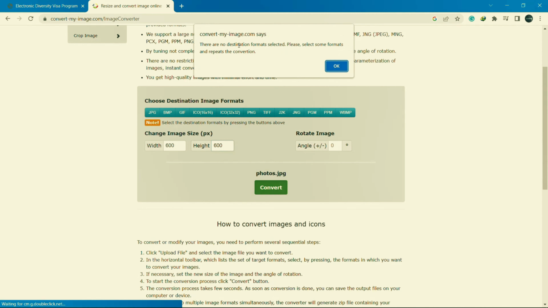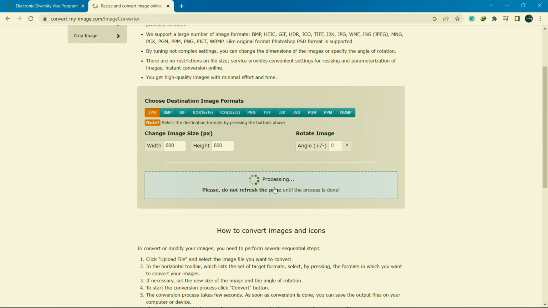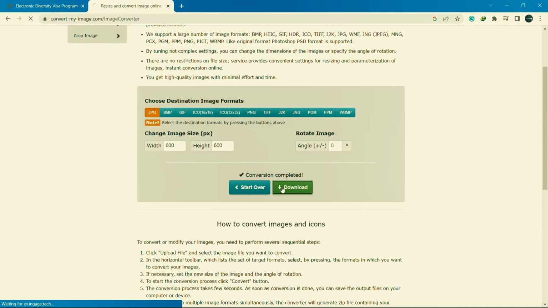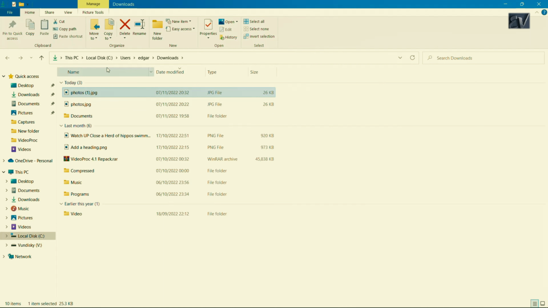So it says no destination format selected. Oh yeah, I've not selected. It needs to be a JPG. Okay, so we select that. Then you say convert. So you're going to convert that. It says download that, to download it to your computer. So maybe you can check where it was. It has been sent to my downloads. So I'll choose it from there.